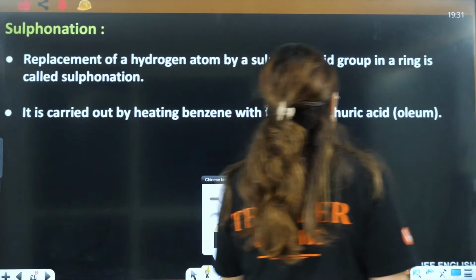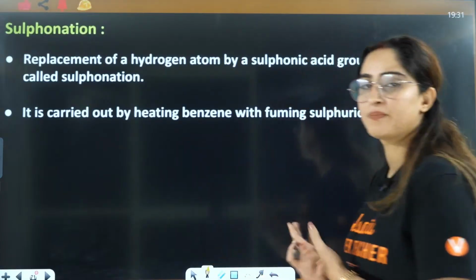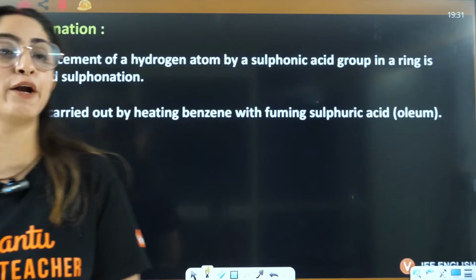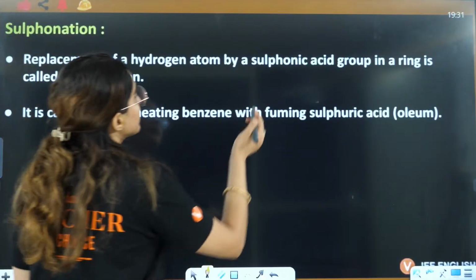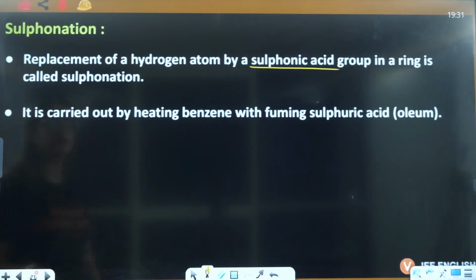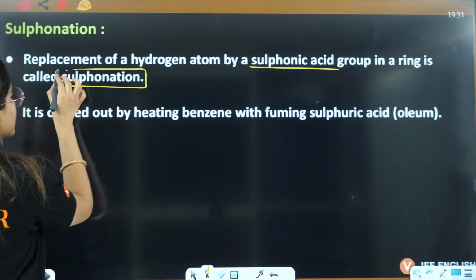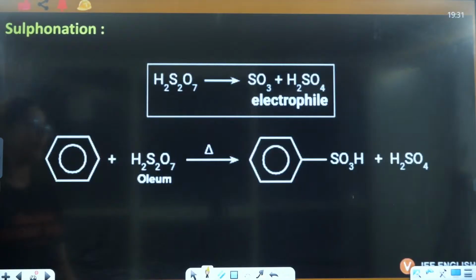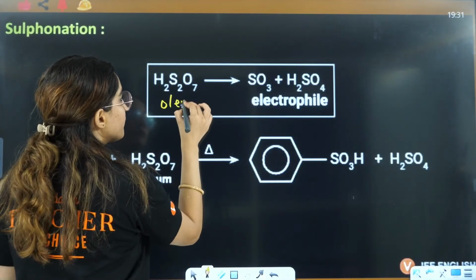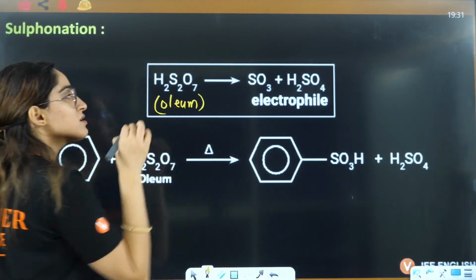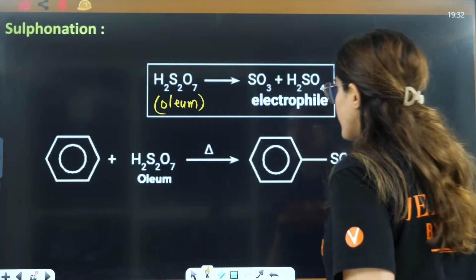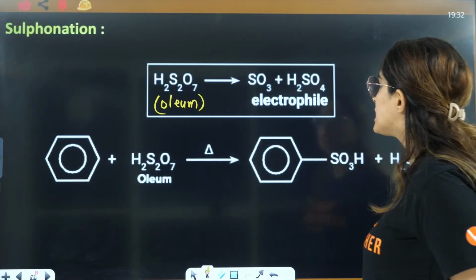Next is the sulfonation reaction. Let's talk about the sulfonation reaction. Here hydrogen will be replaced by a sulfonic acid group in the ring, which is called sulfonation. Let's talk about how it is done. This is basically oleum, or you can have sulfuric acid in the presence of SO3.